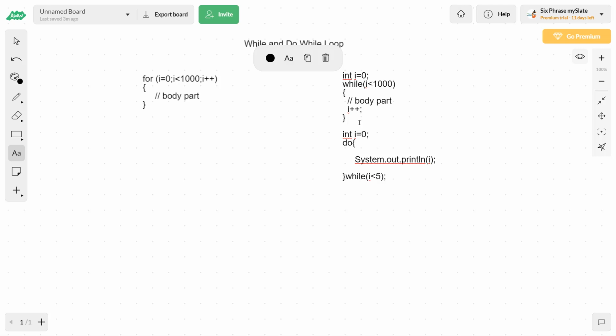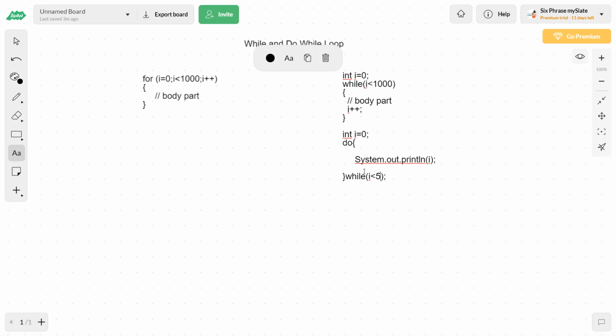Now, speaking about while, the condition is the first thing, then only the body part. Coming to do while, the body part will be executed first, then only the condition will be checked.